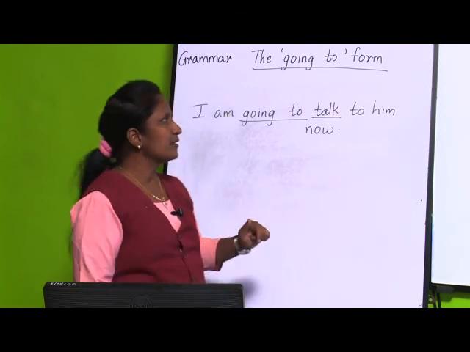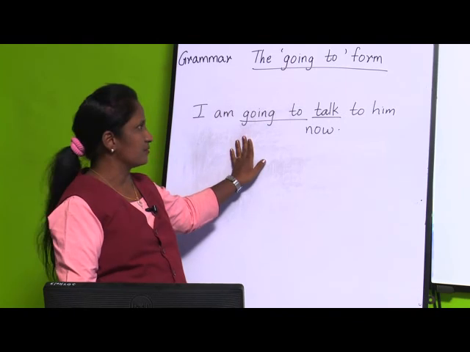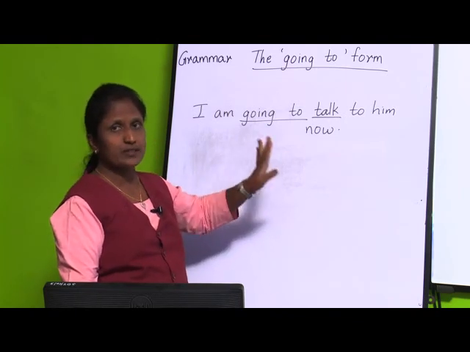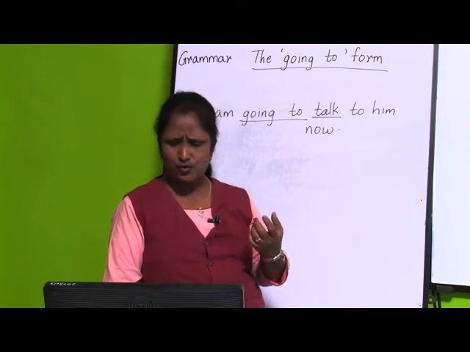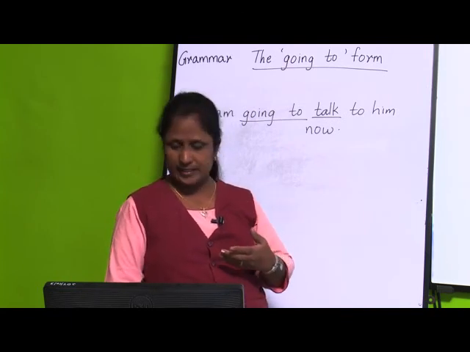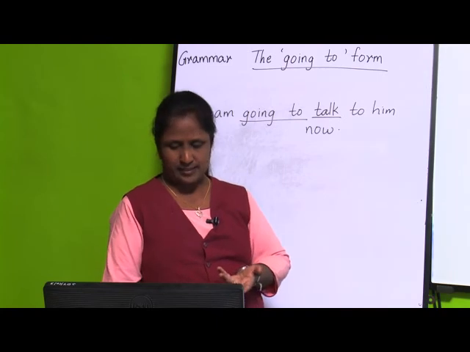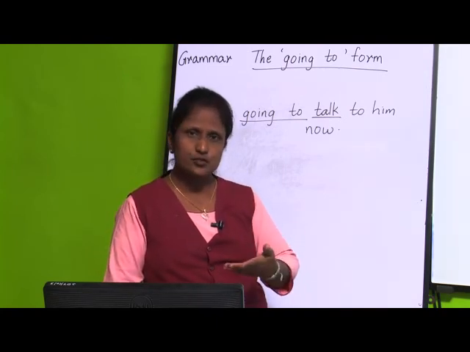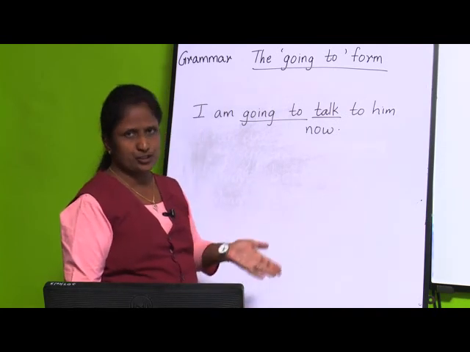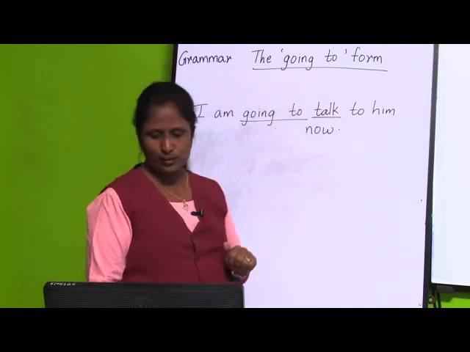So this going to form indicates actions which are about to take place in the immediate future, means immediately in the future I am going to do the action of, suppose, talking.